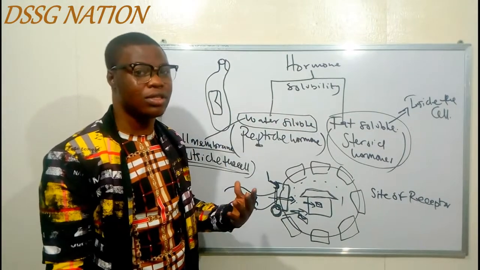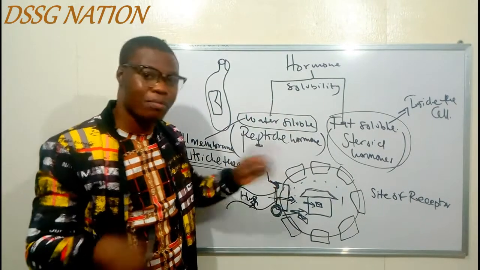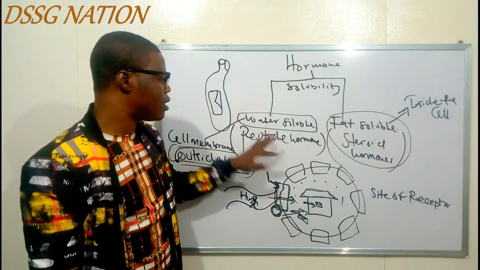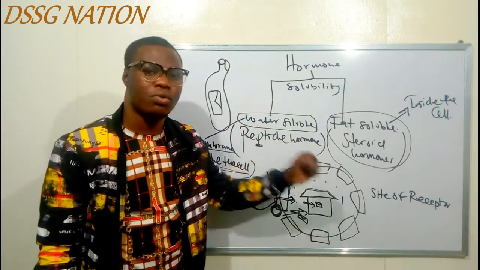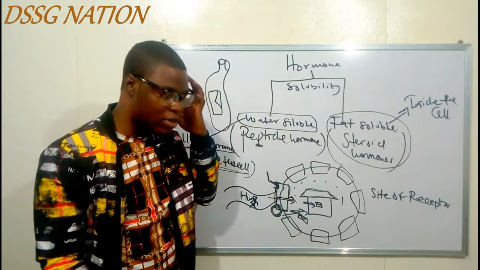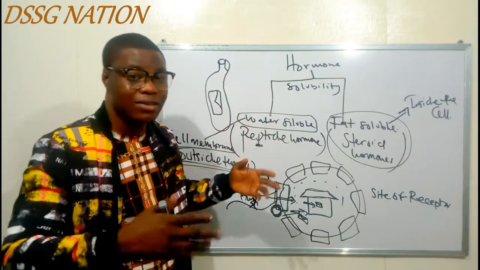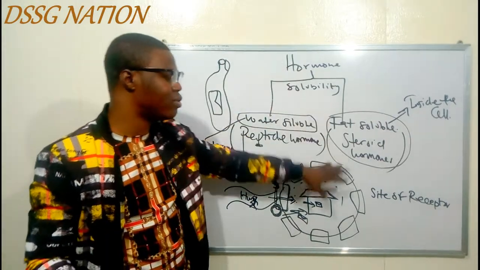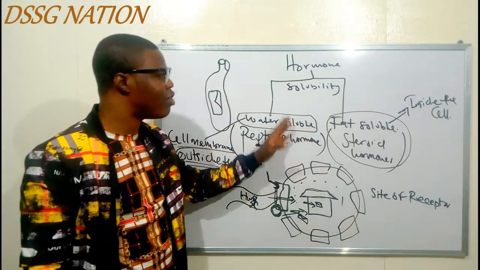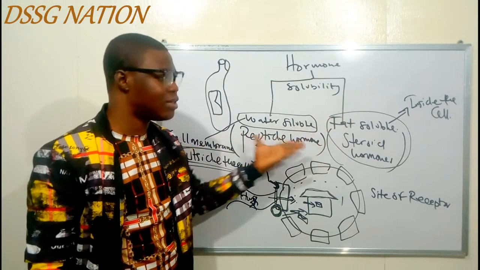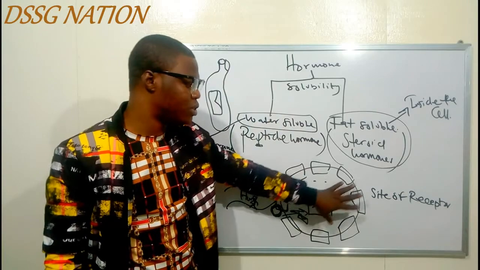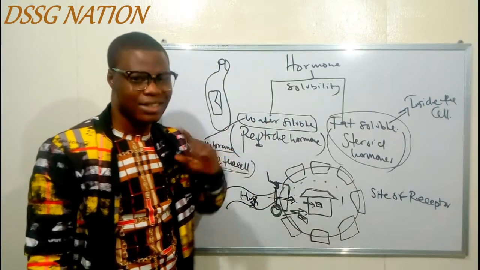I really hope you understand this. If you don't understand this, you can always come back, rewind and watch it again. So now let's talk about the site of receptors. We said our endocrine system is comprised of the gland, the hormone, and the receptors, I mean the target cells rather. So let's talk about the target cell. We talked about hormones, classified them into two, and cited some examples and the acronym for remembering them. Now let's talk about the last one, which is the house where they are going to deliver the letter. Stay tuned.